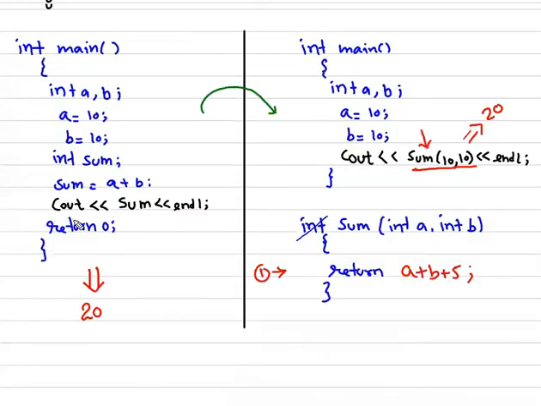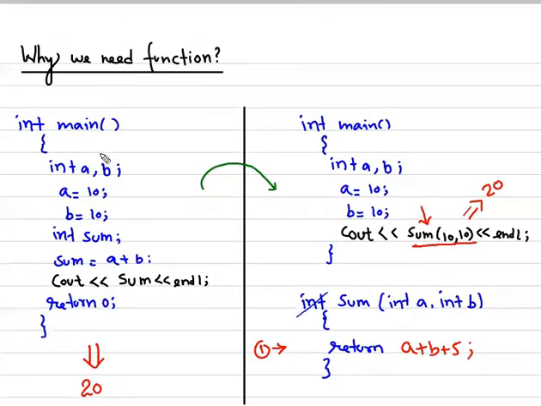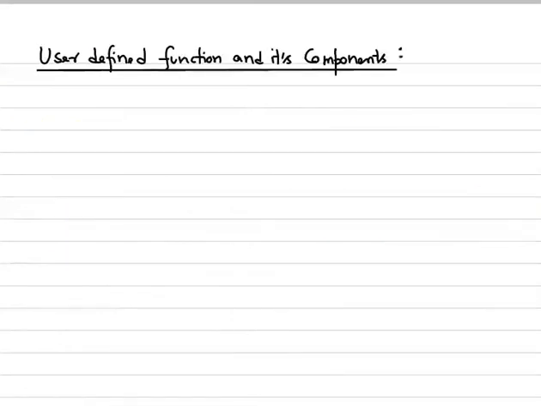So guys, this is about the function. I think you must be aware now of why we need a function and what the motive was behind inventing the function after all. Okay, let's move on to the next topic. The next topic is the user defined function and its components. We have understood what a function is, why we need a function, what the motive was behind inventing it, and what the advantages of using a function are.